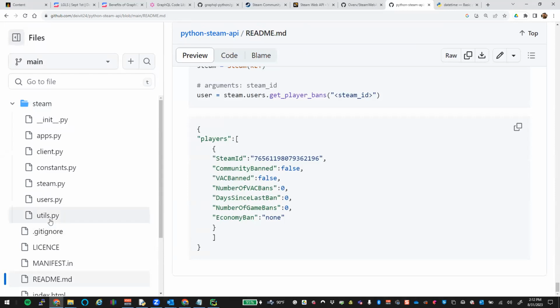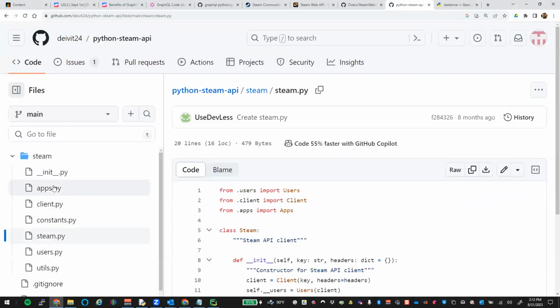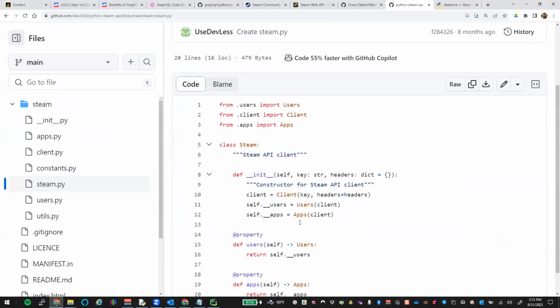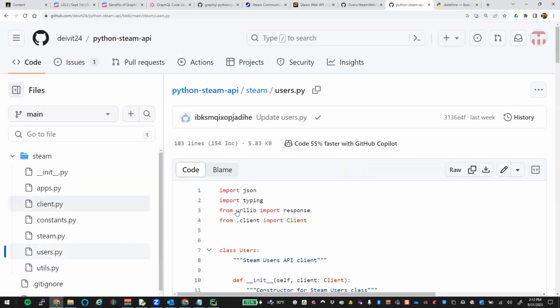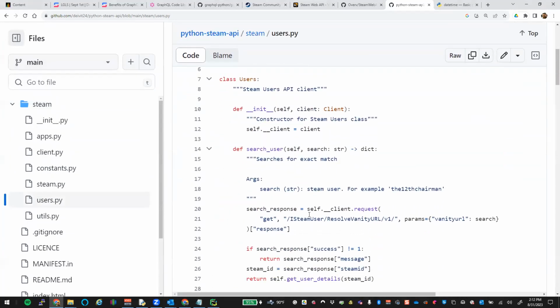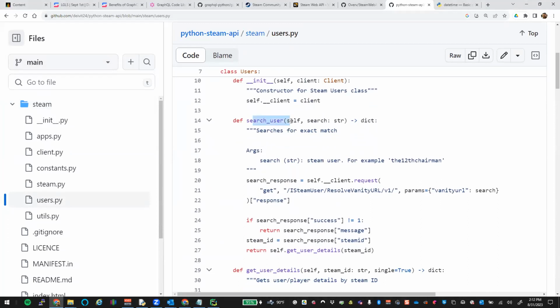Right? If we look into Steam itself, this is the API client, and we can see where it has the client and the users, and it's got properties to that. If we go look at the users, and we look at the actual request, so let's look at search user, right? What that's doing is using the request module. If you guys remember how we did that out of Rapid API, right? We fed it a URL, which is this URL. We pass it parameters, in which case we wanted to do a search.